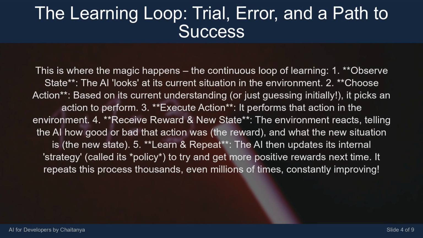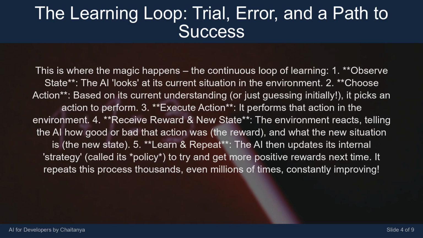This is where the magic happens, the continuous loop of learning. 1. Observe state. The AI looks at its current situation in the environment. 2. Choose action. Based on its current understanding, or just guessing initially, it picks an action to perform. 3. Execute action. It performs that action in the environment. 4. Receive reward and new state.